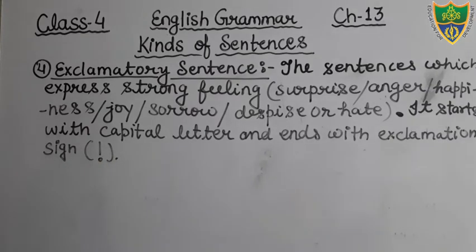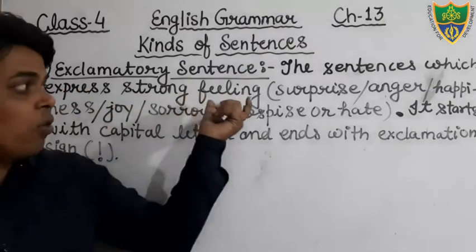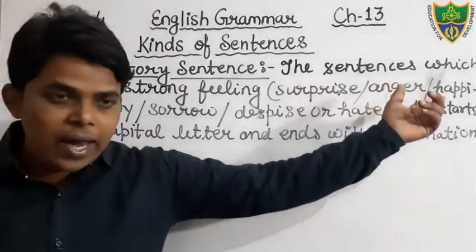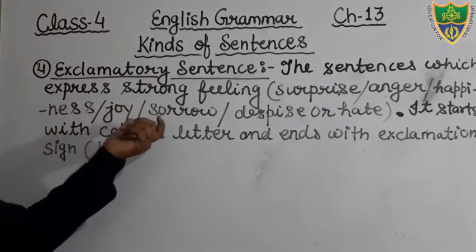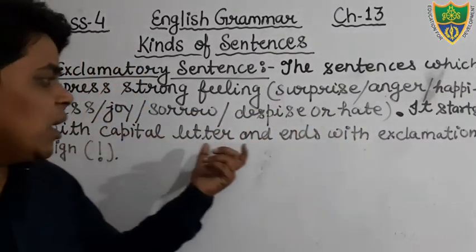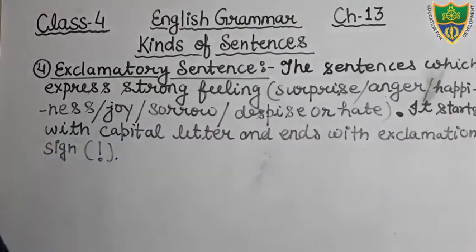Just see, the sentences which express a strong feeling. What kind of feeling? Feeling of surprise, anger, despise, joy, sorrow and hate. It starts with a capital letter and ends with the exclamation sign.